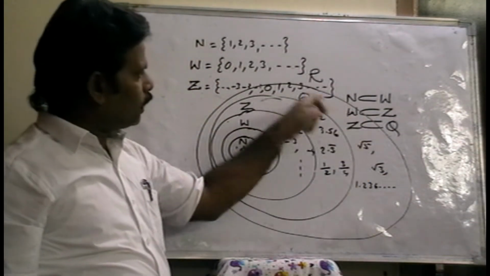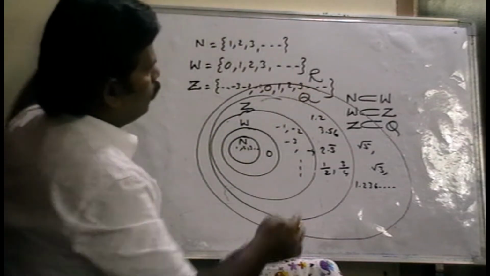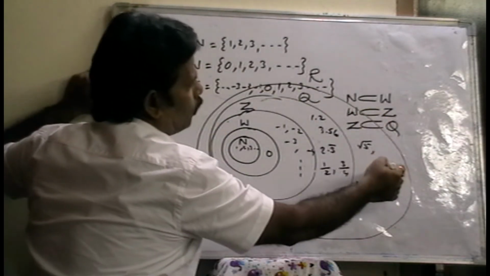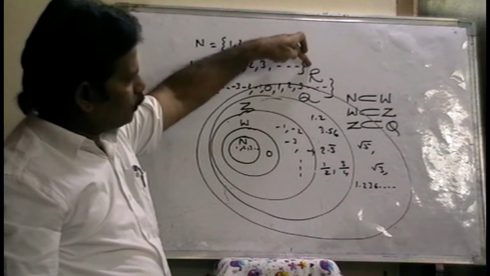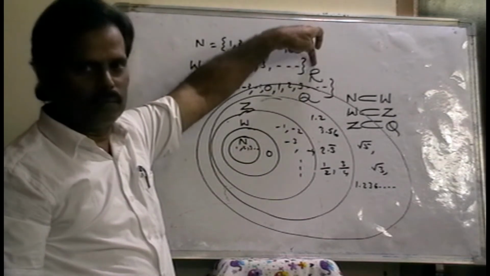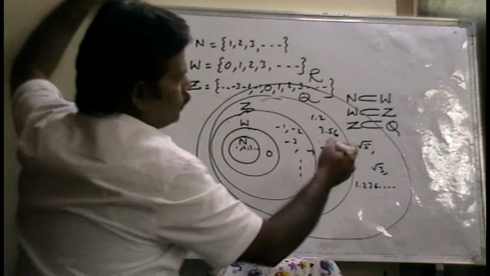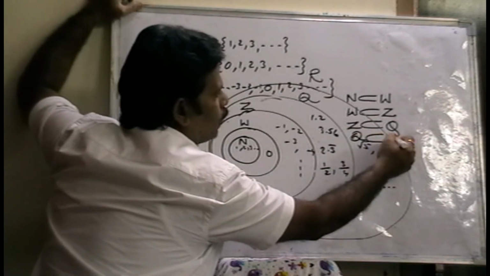These are all irrational numbers, right? So real numbers include rational numbers as a part. So rational numbers is a subset of real numbers.